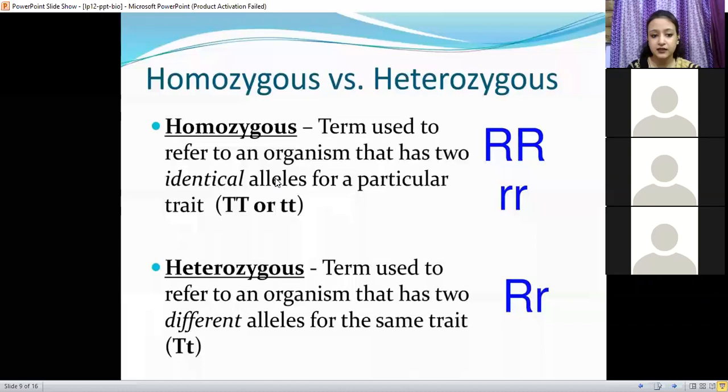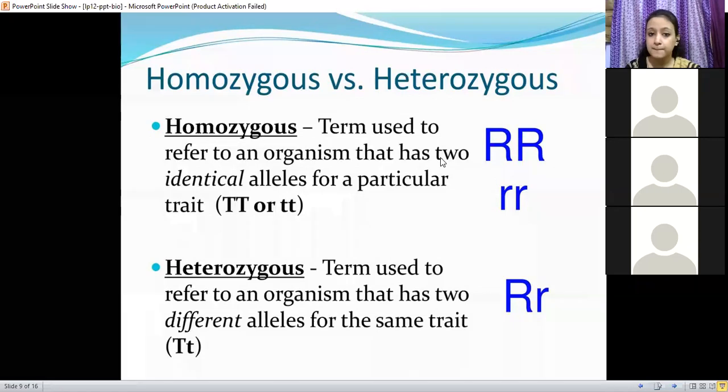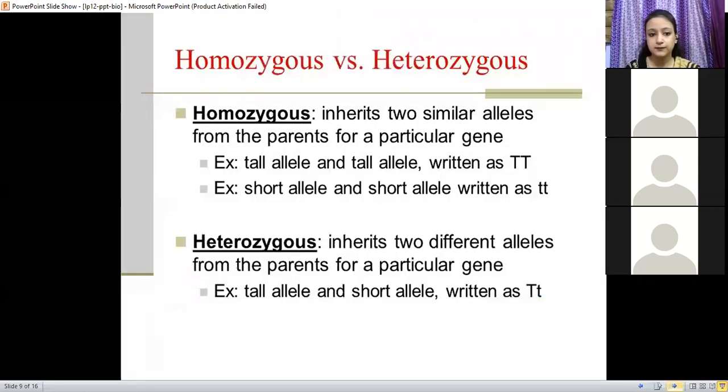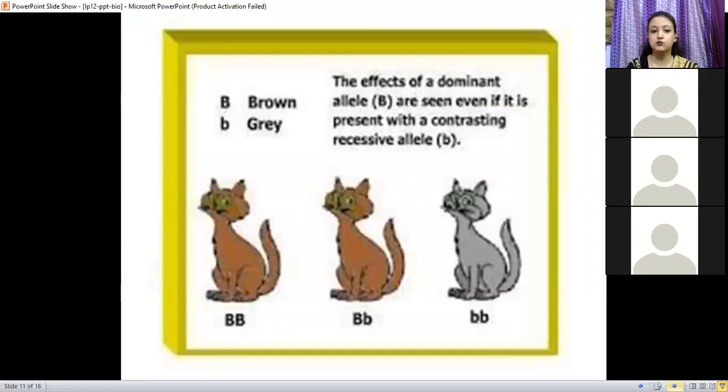So these are identical alleles, and heterozygous means different alleles. We have discussed a number of examples of heterozygous alleles, which are not similar to each other. They work for one trait, but they have versions that could be similar or different. We have already discussed this. We are running short of time, so we need to move ahead.